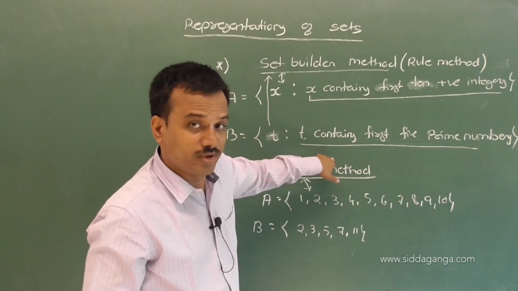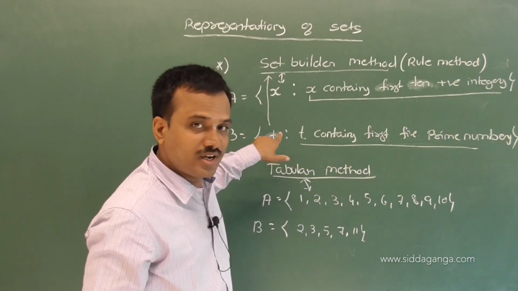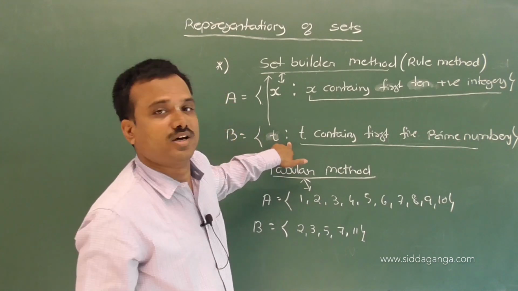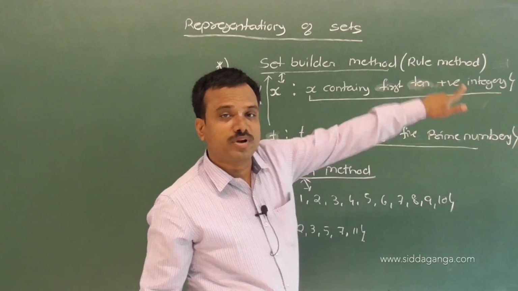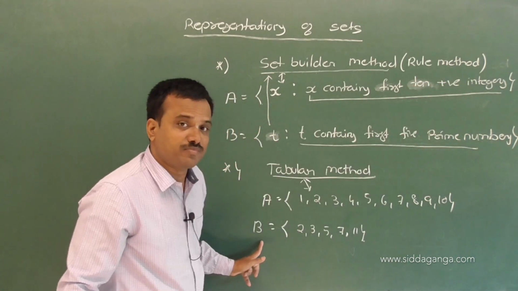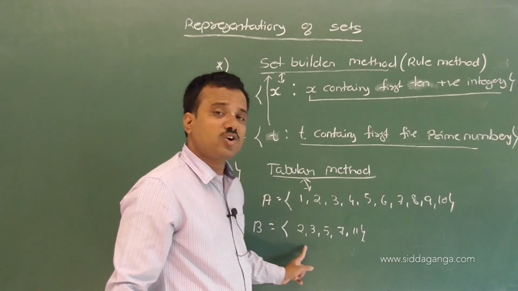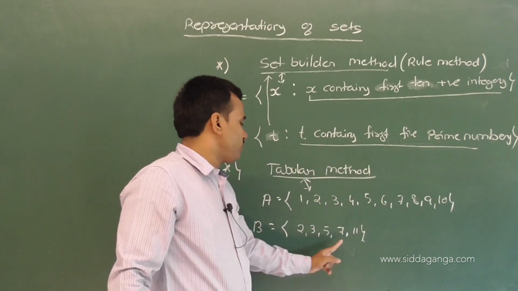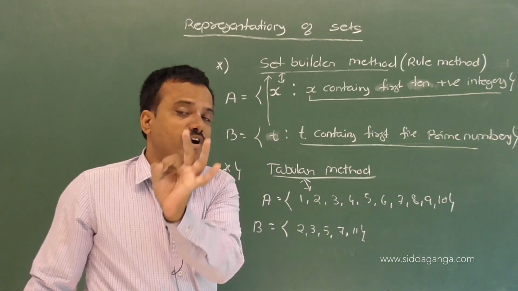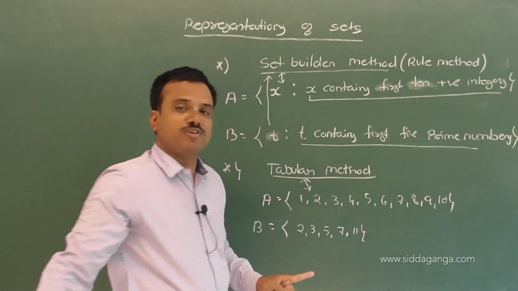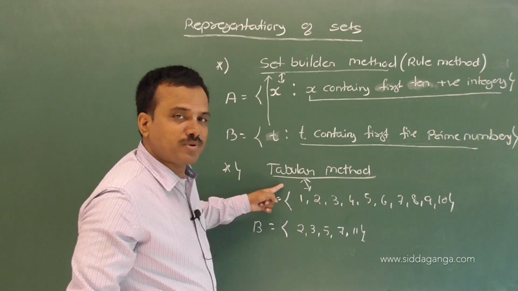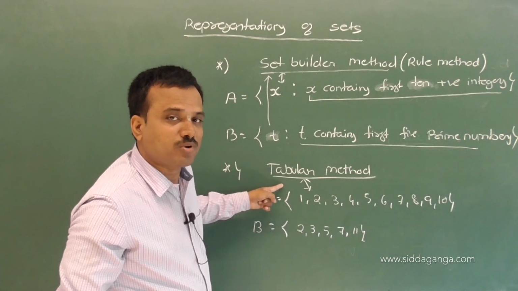We assign a rule for the given alphabet letter T. Here we write in the B set all the elements, 2, 3, 5, 7, 11, the first 5 prime numbers, within a pair of curly brackets. So this type of representation we call the tabular method.